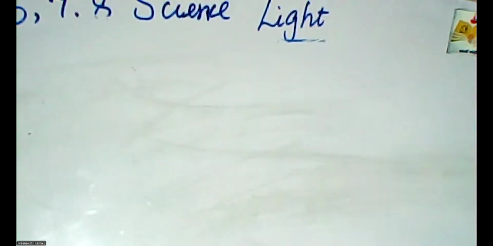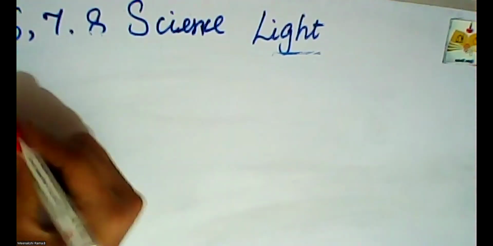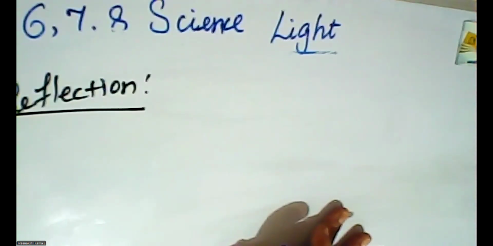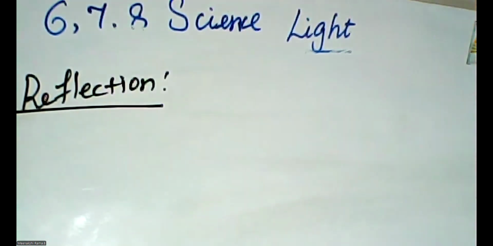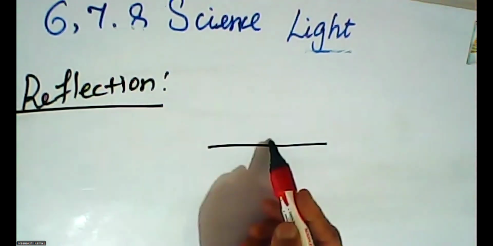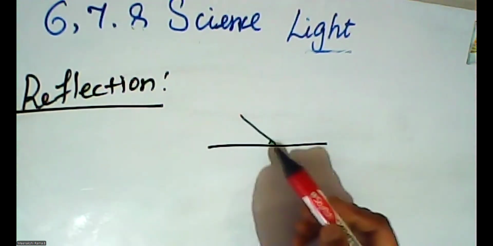What is reflection? We studied the different kinds of mirror, that is, concave and convex. The property of the mirror is mainly reflection. Reflection is the main property of mirrors. It is the bouncing back of light rays that fall on a smooth shiny surface. When the light passes in this area, it will definitely be reflected.